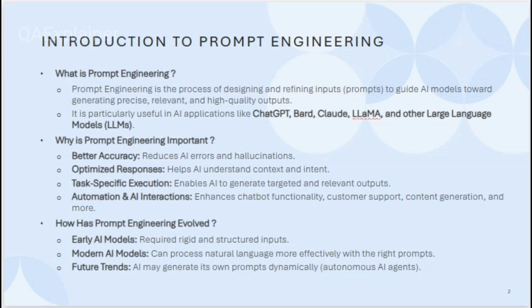But nowadays modern AI is able to process natural language, because it is built with natural language processing, or NLP, methods. So it is more efficient compared to previous AIs, and prompt engineering helps to tune this process. In future there will be more advanced prompting available, where you just need to write the prompt and other things the AI agent can do.